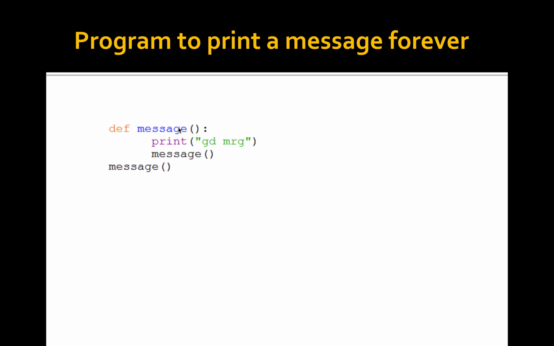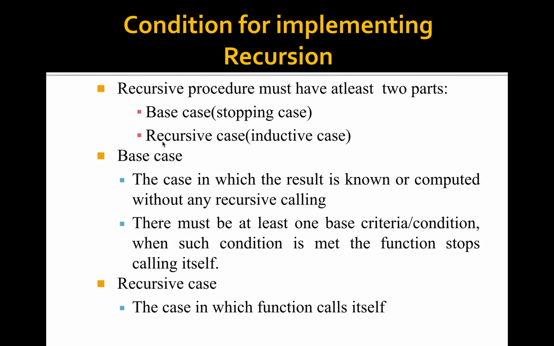Here the message function is calling itself again and again. In the same function, we are calling the same function again and again. This is called recursion.